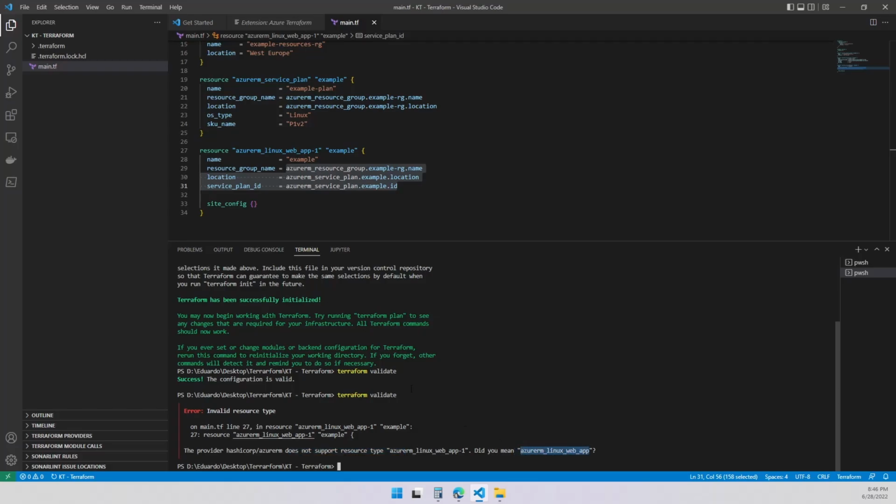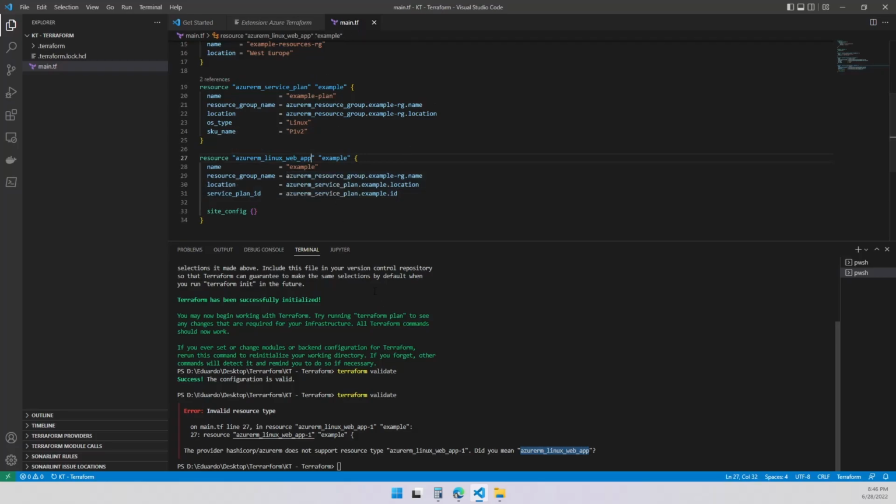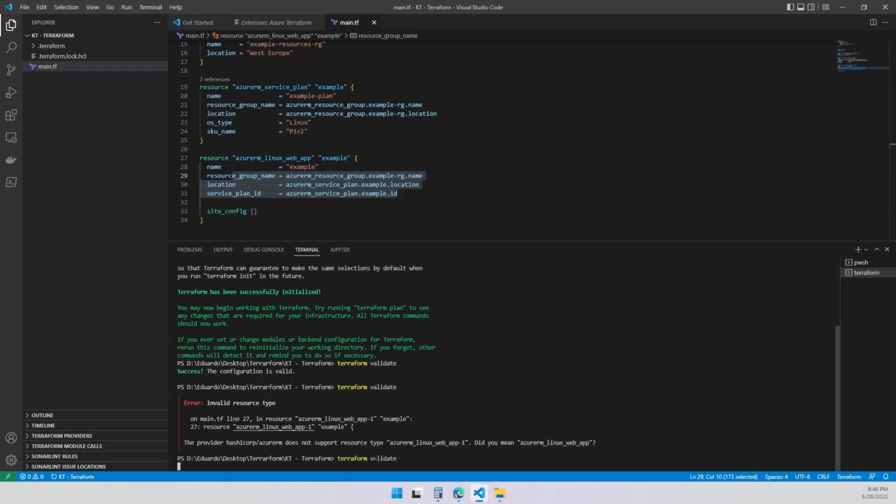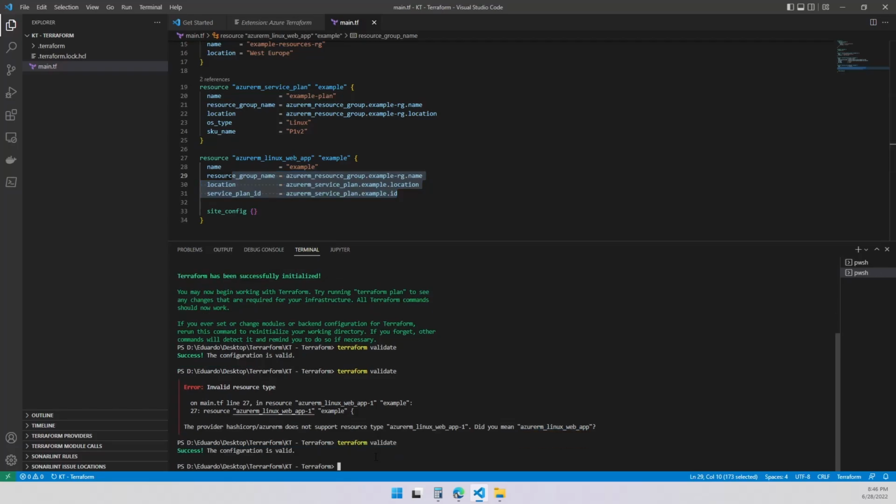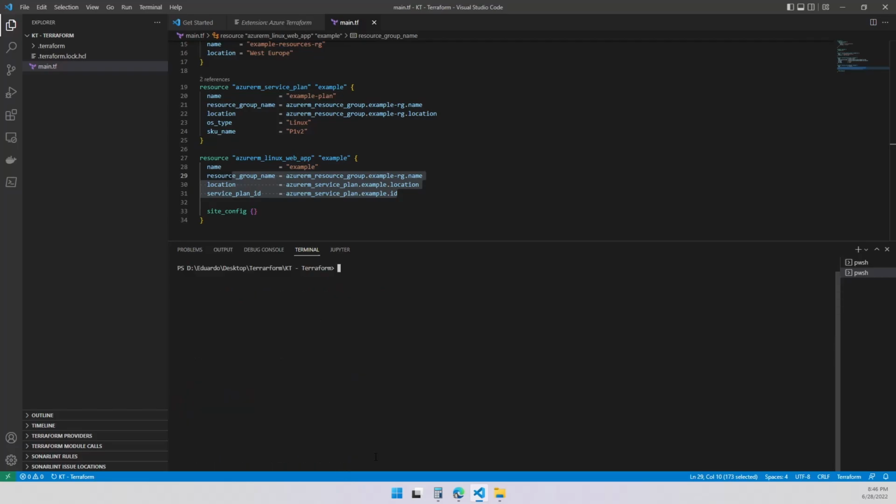Maybe you have a typo. Maybe you did, and I did, of course. So let's correct it. Now it's fixed. Got the same colors again. Let's run the validate again, and see, this is valid. We're getting somewhere over here, right? Good. Let's clean the screen again. That was two commands right now, init and validate.